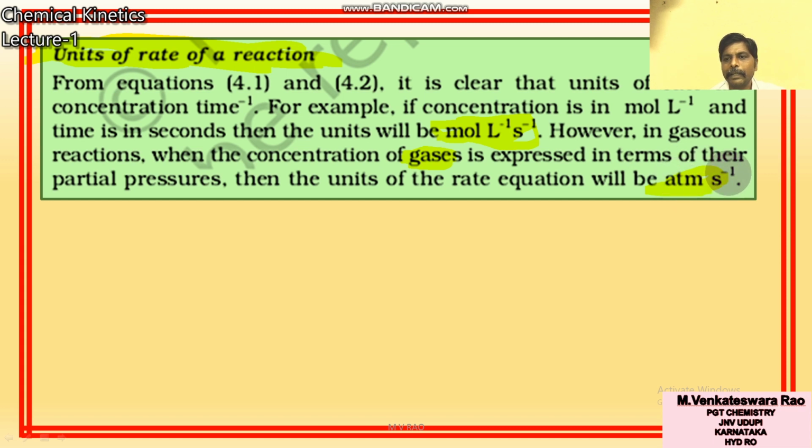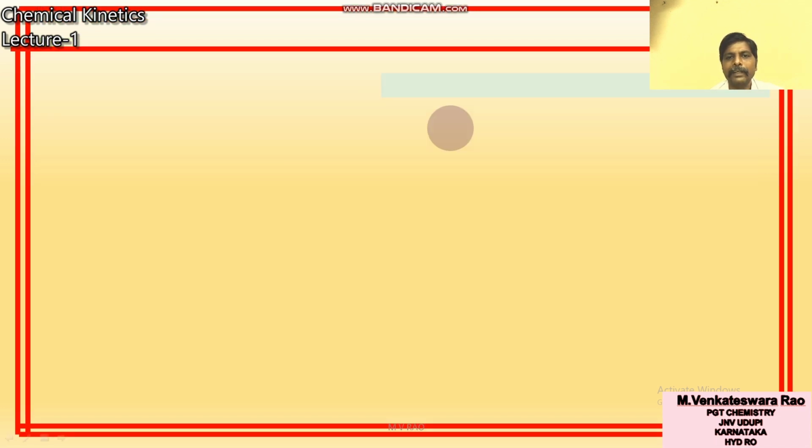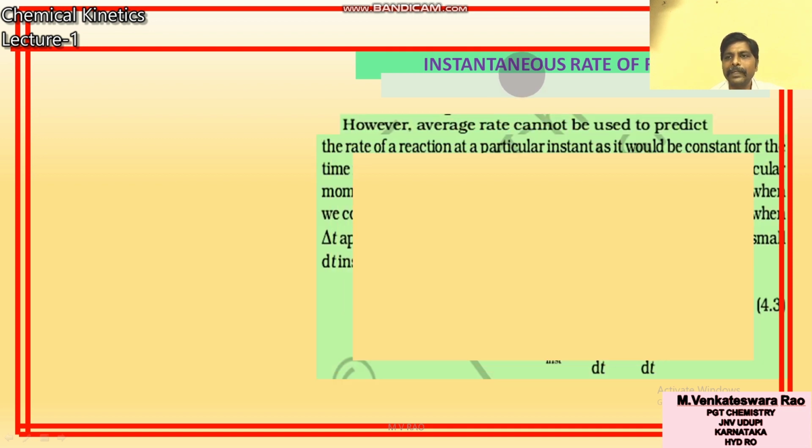So, if gases are involved in the reaction, the rate of reaction units are atmosphere per second, atm s⁻¹. For liquids, mol L⁻¹ s⁻¹. This is about the rate of reaction, the units of rate of reaction. So instantaneous rate, already explained.